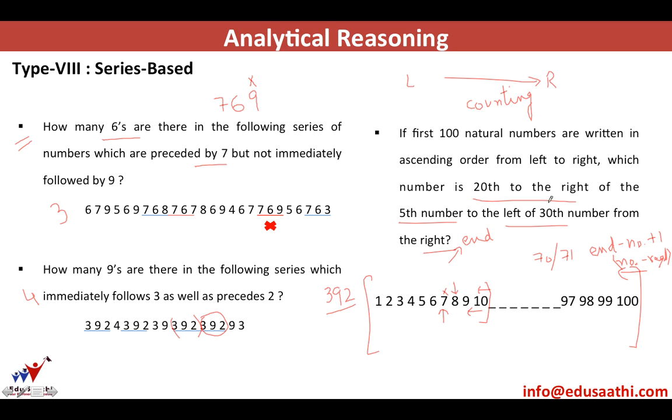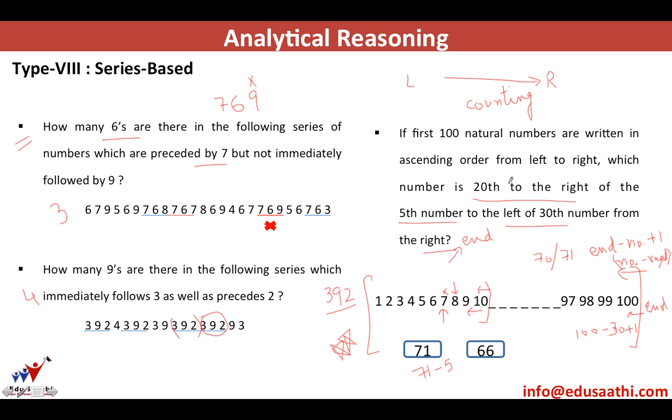So in this case, the 30th number from the right would be 100 minus 30 plus 1, because we are counting from the end and not from 100. So our correct answer would be 71. Then the fifth number to the left of this number: 71 minus 5, you will directly get the answer as 66. Here we will not put 1 because we are not counting from the end, we are counting from a number. Do remember, this is a very important concept that we are discussing.